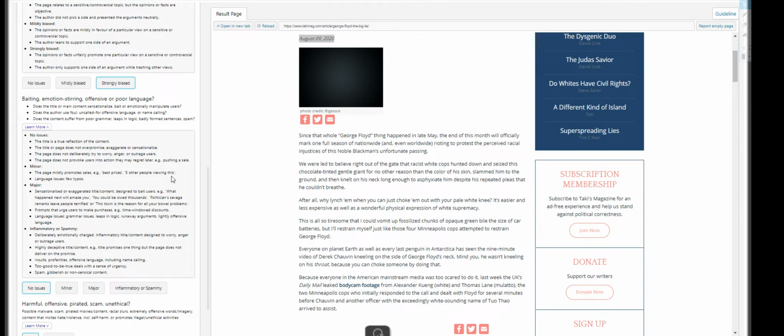For this one, there is a subscription membership, so this is going to be no issues. Oh no, I'm sorry, not no issues. It has issues because it is selling something, like the subscription memberships. This one right here. Okay, so a minor: the page mildly promotes sales, example given best prices, five other people viewing this, language issues, or a few typos or typographical errors.